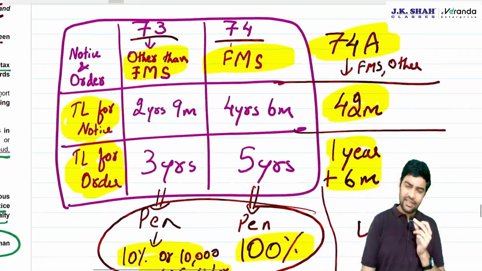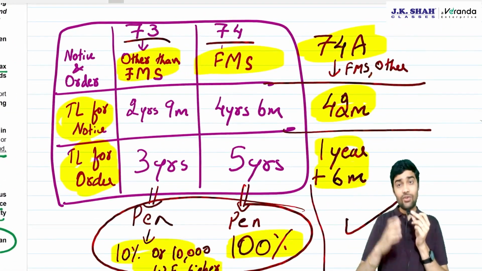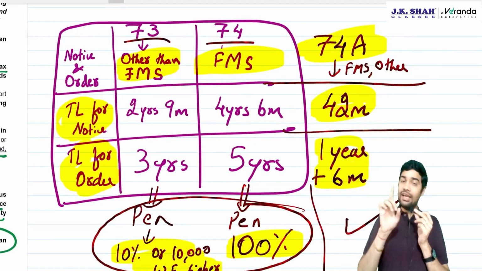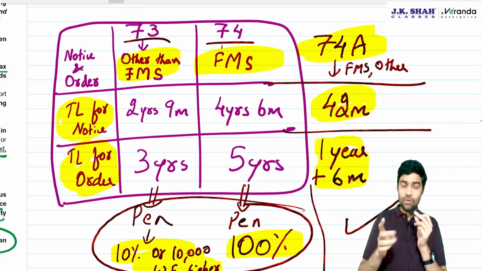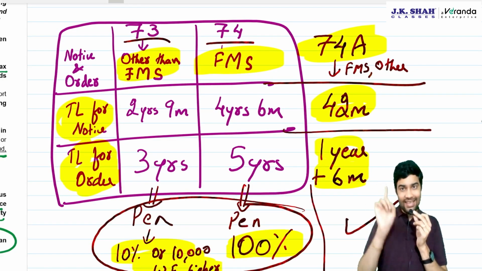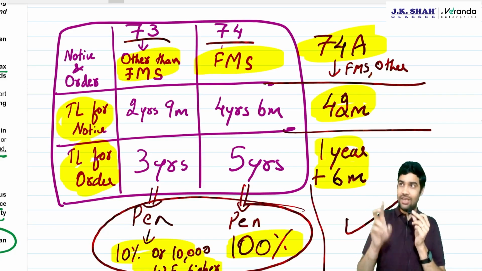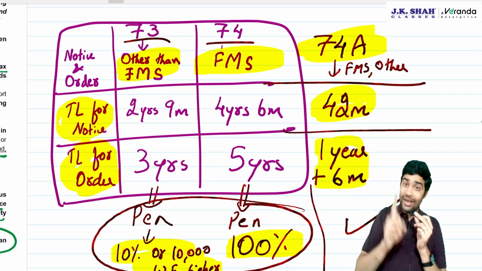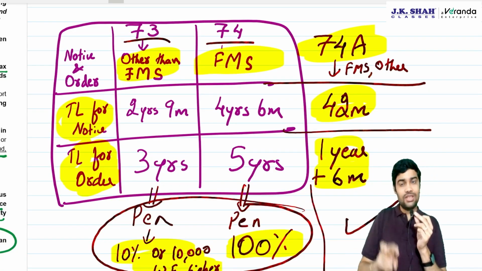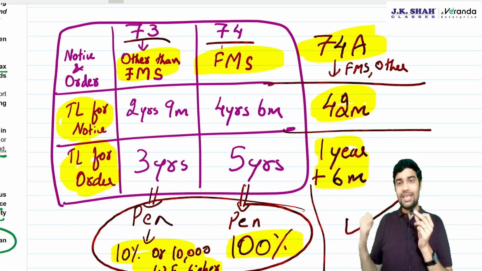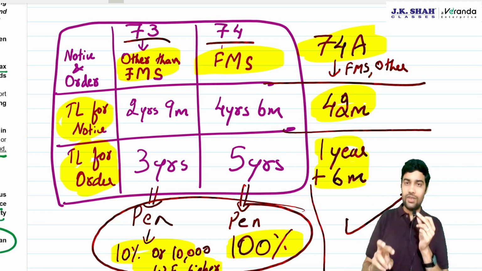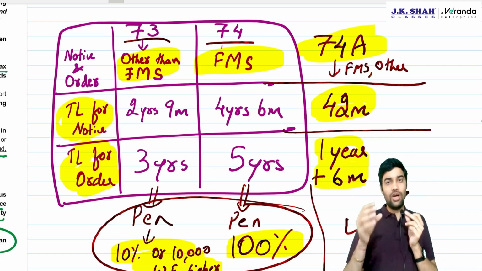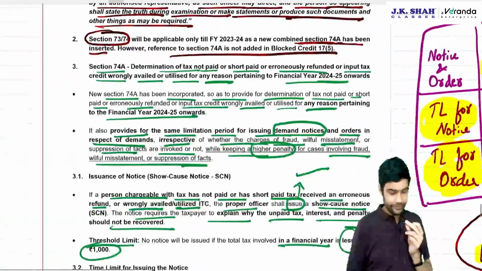74A is added. Now there is no distinction between fraud and other than fraud for issuing notice and order. Issuing notice, time limit will be 42 months from the due date for filing annual return or erroneous refund, as the case may be. Time limit for order is 1 year from the date of issue of notice plus one extension of 6 months, which can be given by commissioner or an officer authorized senior to the level of the proper officer, not below joint commissioner.